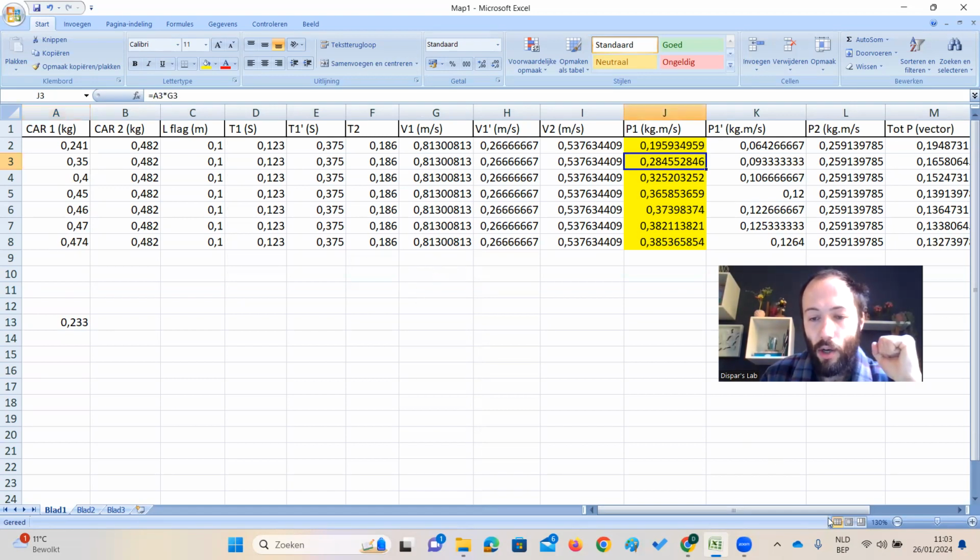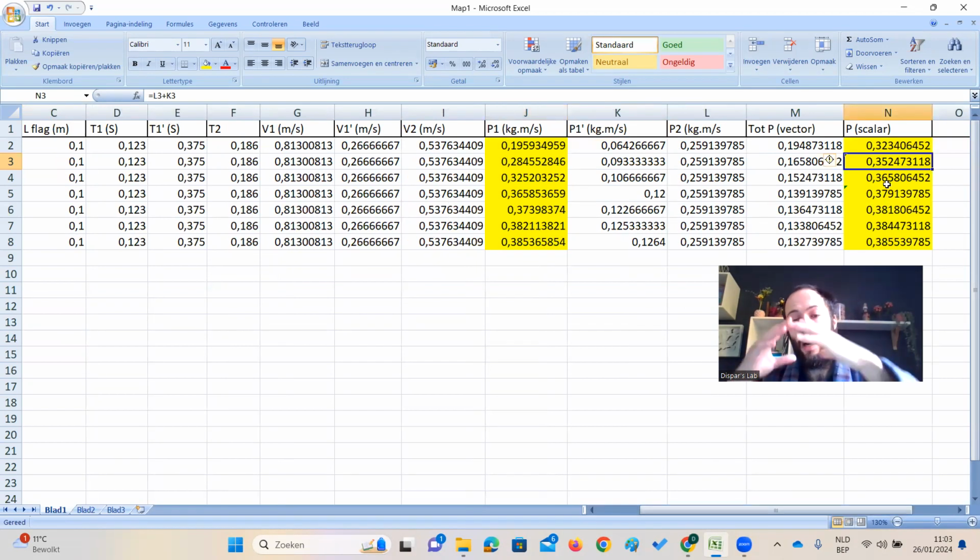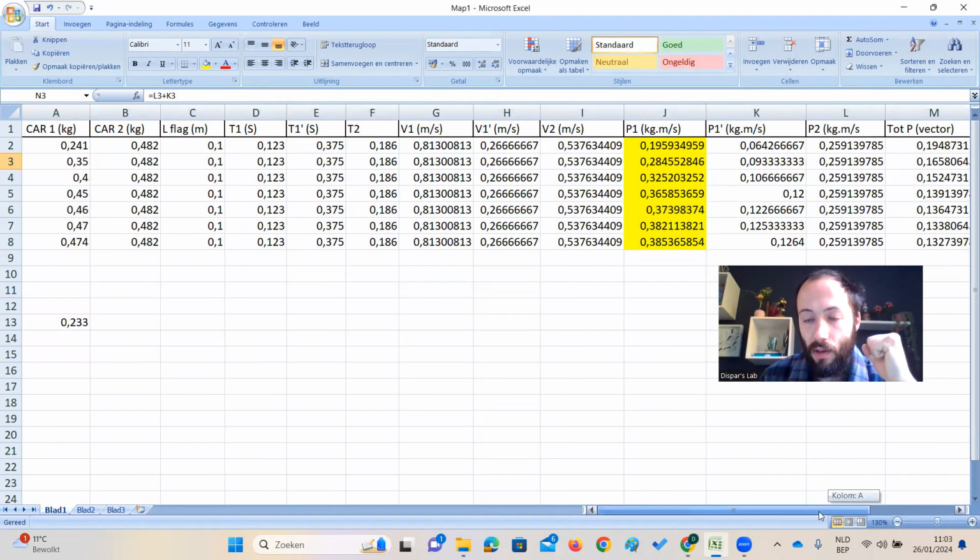Then we will get a total amount of momentum before collision of 0.84. Now, after collision, if we treat momentum as a scalar, the total amount of momentum is 0.352. So 0.284 versus 0.352. We still have too much momentum. This is still a free momentum experiment. So we still have to increase the mass of cart 1.